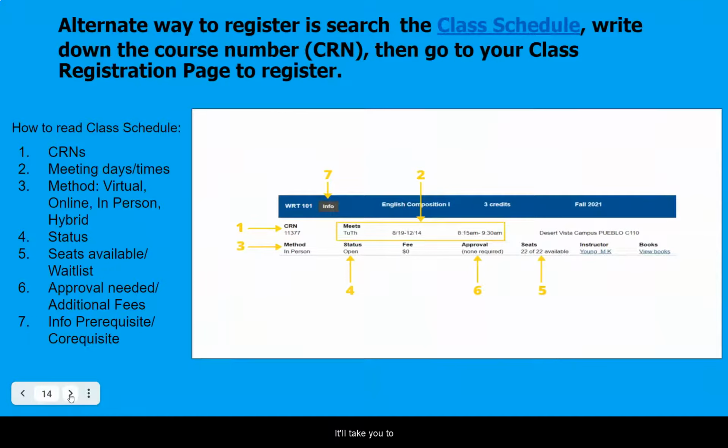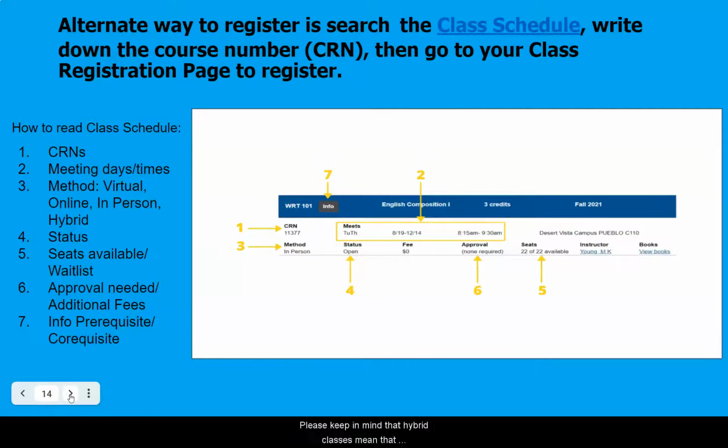It'll take you to the registration page that looks like this. And on the left-hand side, where it reads CRN, you'll see a number. The CRN is like the Social Security number for a class. It helps identify that specific course for registration. The next thing you'll see is the method. This will let you know if the class is going to be in person, virtual, hybrid, or online.